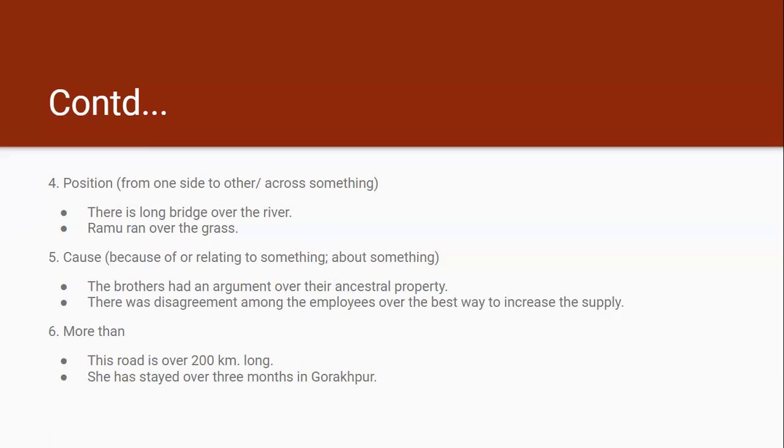There was lack of consensus, there were different opinions regarding the best way to increase the supply. That's why there was this disagreement. So the reason, the cause.